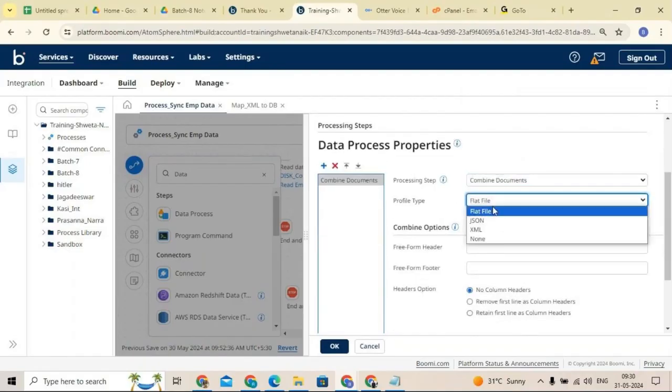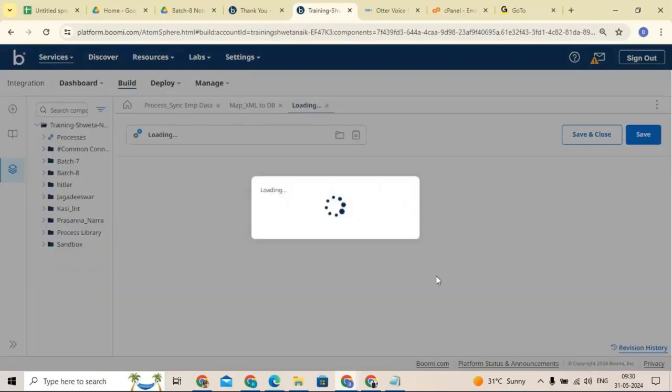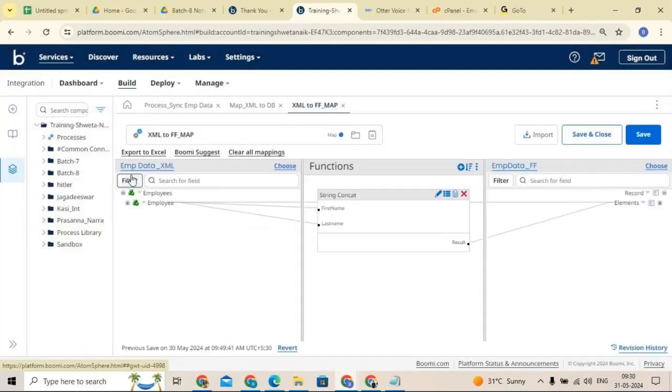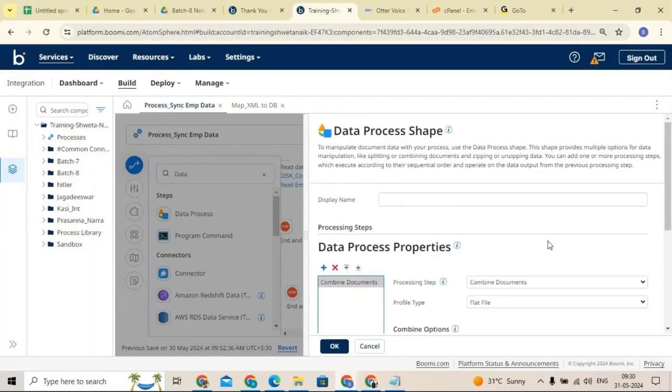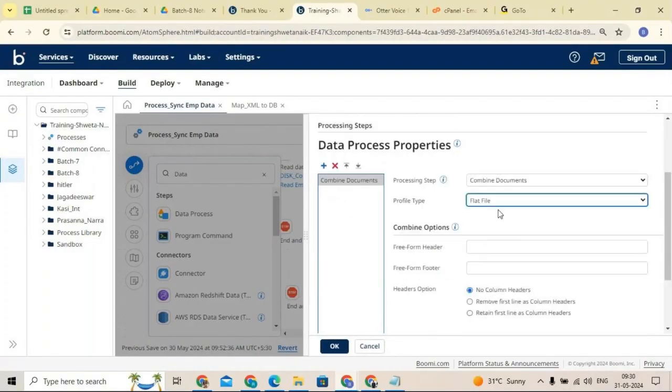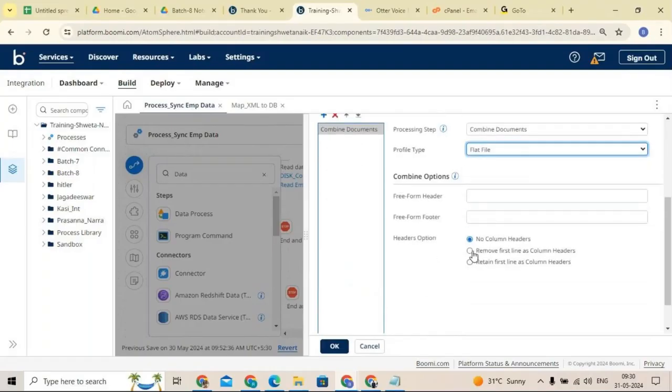And what is the type of profile? Here we are converting the XML data to a flat file. So which type of profile do I need to select? Flat file, very good. And here we have different options: no column headers, remove first line as a column header, retain first line as a column header.